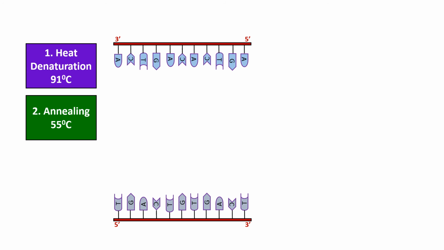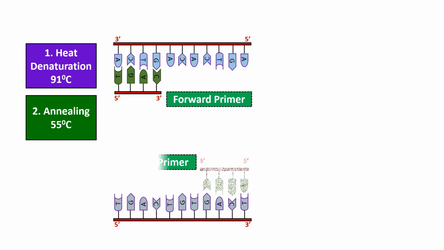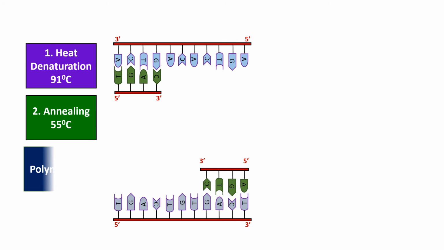The second step is annealing. This is done at 55 degrees Celsius. In this, pairing of the forward and reverse primers to the 3' end of the single-stranded DNA takes place. Here is the forward primer, and here is the reverse primer.